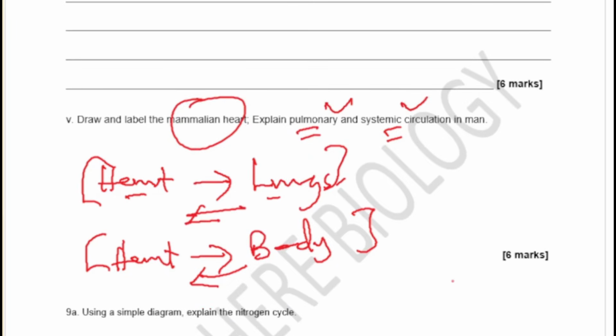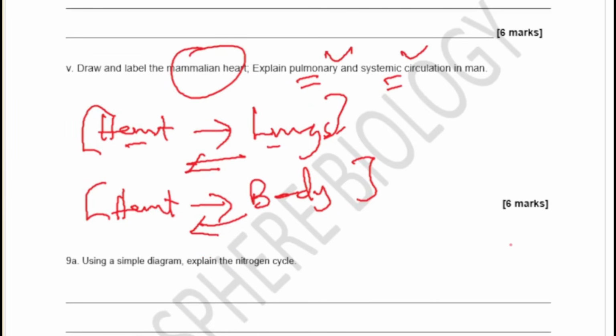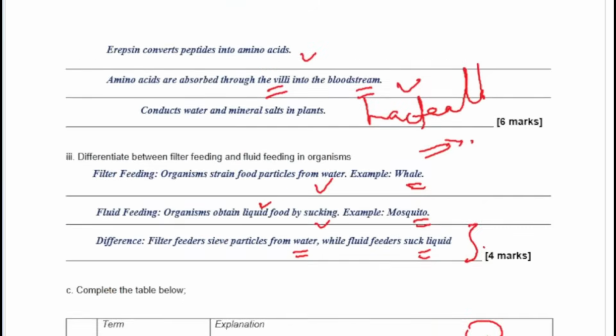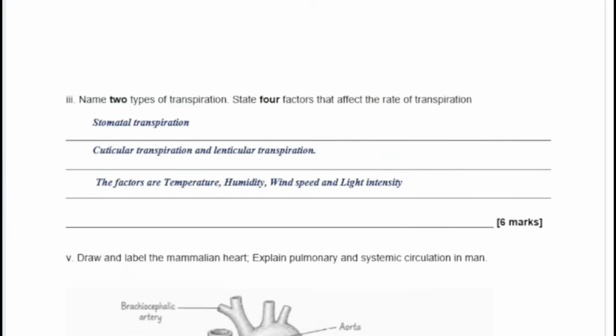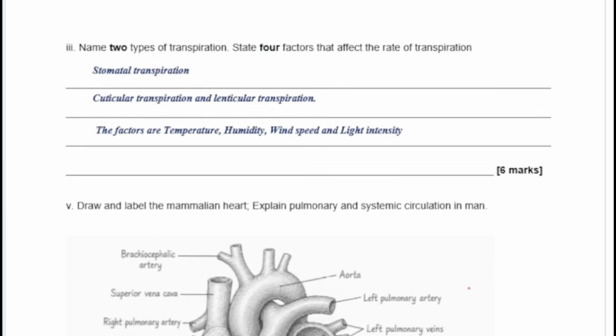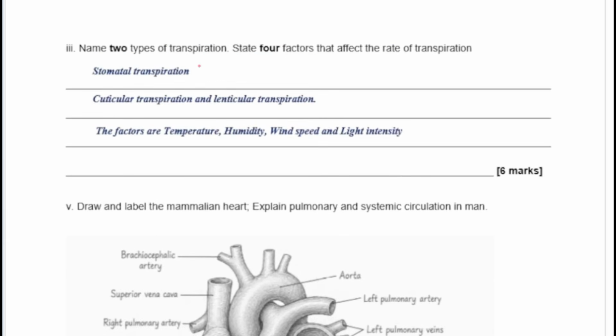But we'll see the structure of the heart in a bit. Now, using a simple diagram, explain the nitrogen cycle. We're going to talk about that also in a short while. So let's see the answers as we move on very quickly. So we talked about the different types of transpiration. We're not going back there. Stomatal, cuticular, and lenticular. The factors that affect the rate of transpiration: temperature, humidity, wind speed, and light intensity. These are all factors you should know.